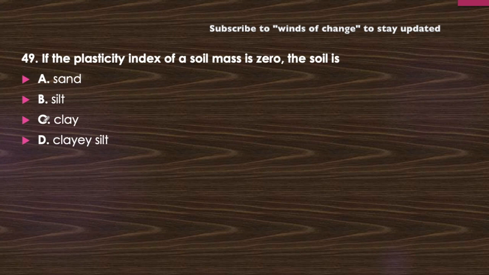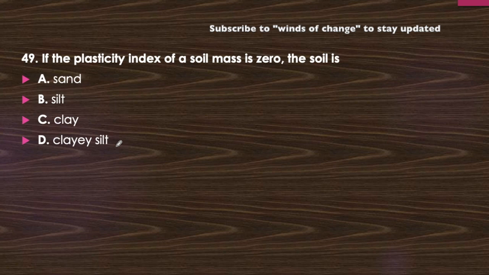Next question: if the plasticity index of the soil mass is 0, the soil is sand, silt, clay or clay sand. We have already discussed it in a question in which there were two types of soil classification. First was based on particle size and second was based on index properties, in which I discussed which type of soil has what value of plasticity index.